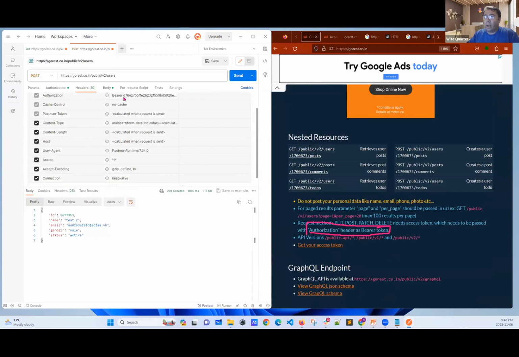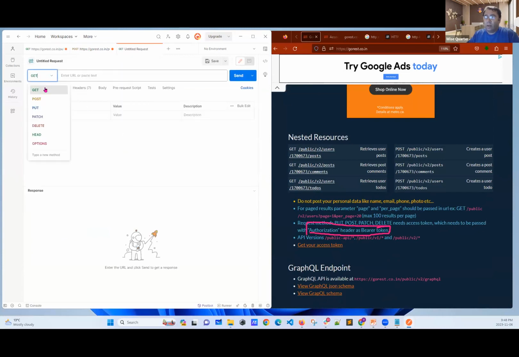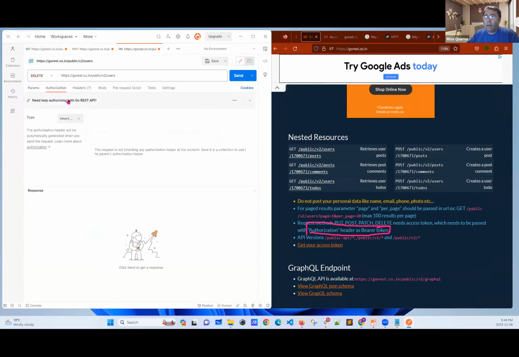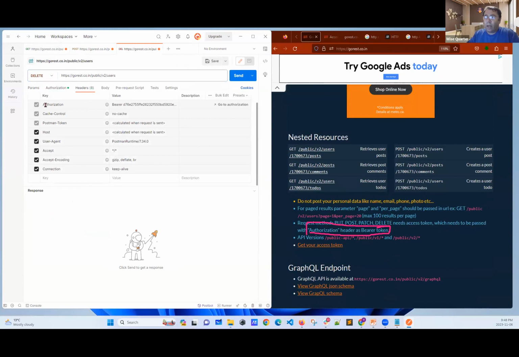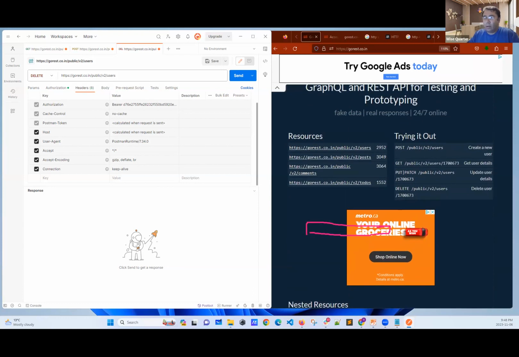Or I can create another request. Here, it's going to be a delete request, and this is the URL. And I have to activate the token, which I have already provided. It's here. On my header, I have authorization. Good. Second part, how can I delete a record?